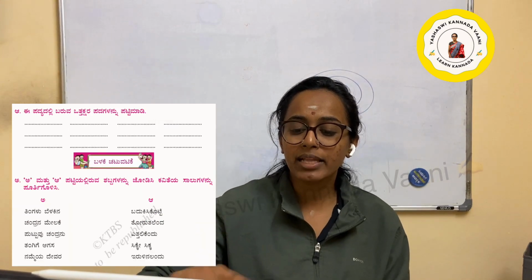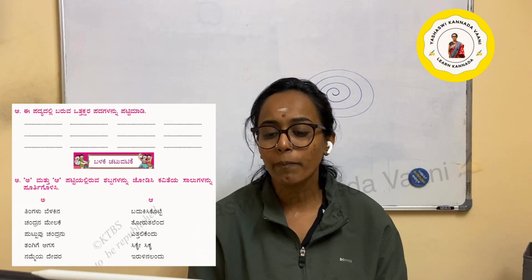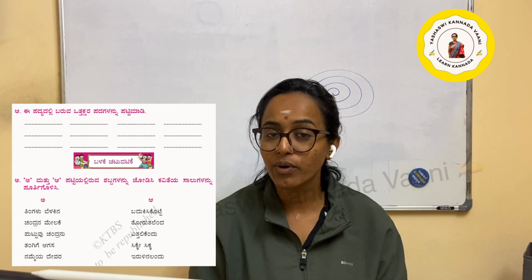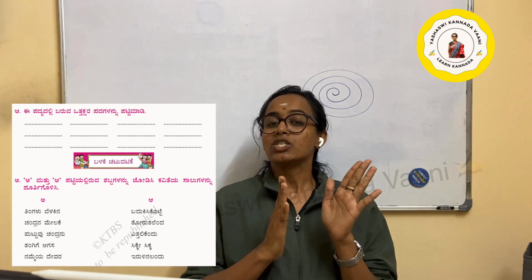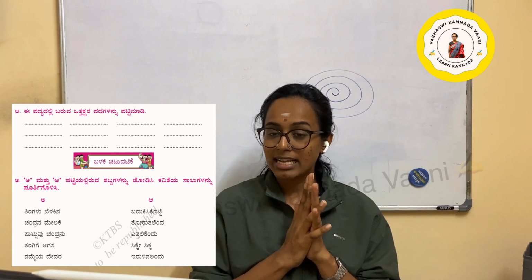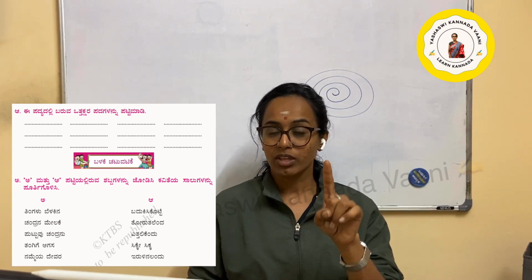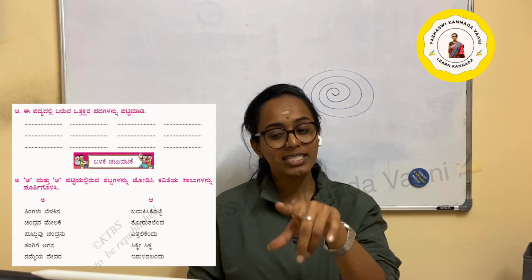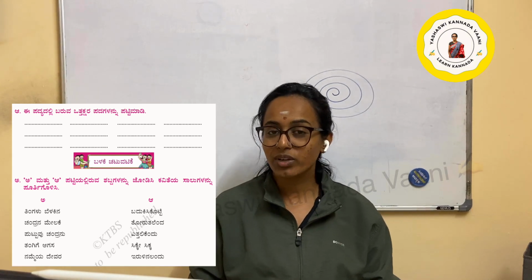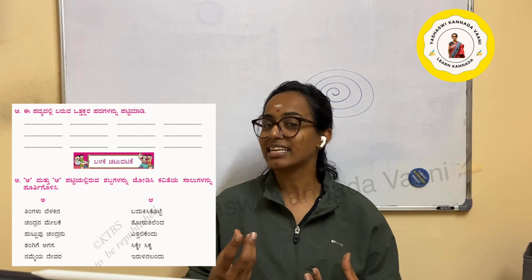Next, list the double-consonant words that appear in this poem. Ottakshara means, as you already know, a double consonant, a baby letter. Wherever you have baby letters, find out these kinds of words. One example I will give is chandra. For da you have a ra baby. So find out these kinds of words and write them down here. To understand ottakshara easily, I will call it a baby letter.